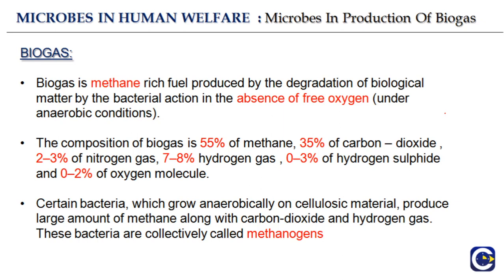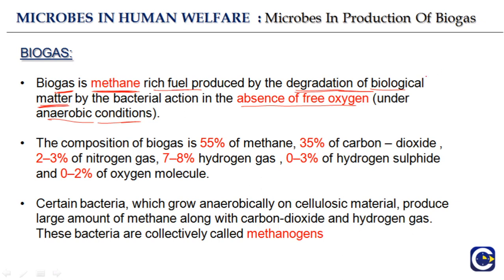So what is biogas? Biogas is methane-rich fuel produced by degradation of biological matter by bacterial action in the absence of free oxygen, or under anaerobic conditions. Let's deal step by step. Biogas is methane-rich fuel, it is rich in methane. Methane is a gaseous molecule. It is produced by degradation of various biological matter.